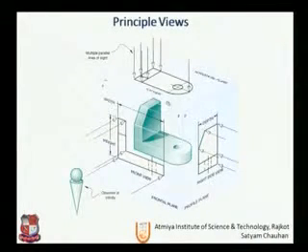Now let us see what the principal views are. As we discussed in the beginning, multi-view means all the principal views that we can use to describe a solid geometry. So it will be the top view, the front view, left hand side view and right hand side view. Till now we are using only three views as shown here: the top view, front view and any one of these. In this case this will be the right hand side view.